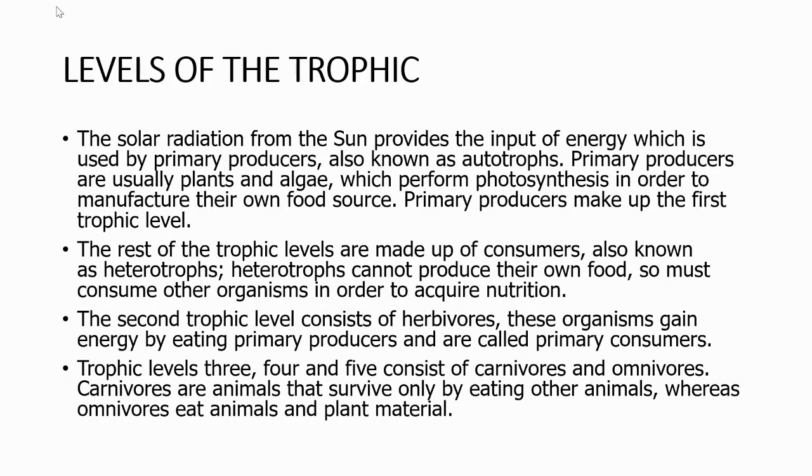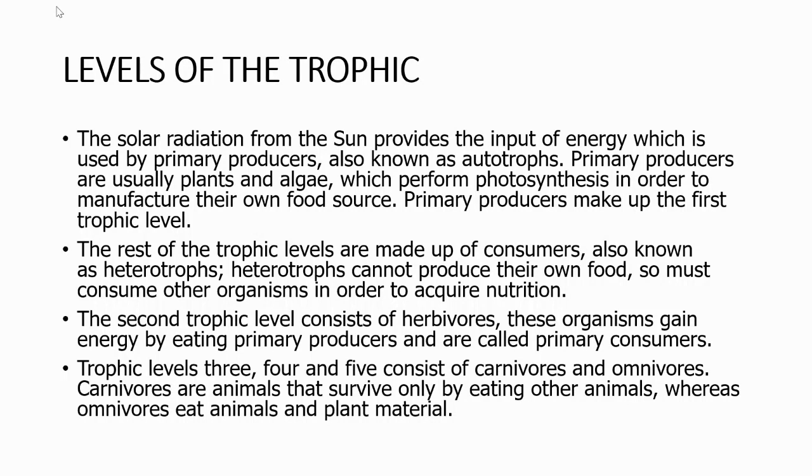Levels of the trophic. The solar radiation from the sun provides the input of energy which is used by primary producers, also known as autotrophs. Primary producers are usually plants and algae which perform photosynthesis in order to manufacture their own food source. Primary producers make up the first trophic level. The rest of the trophic levels are made up of consumers, also known as heterotrophs. Heterotrophs cannot produce their own food, so must consume other organisms in order to acquire nutrition.